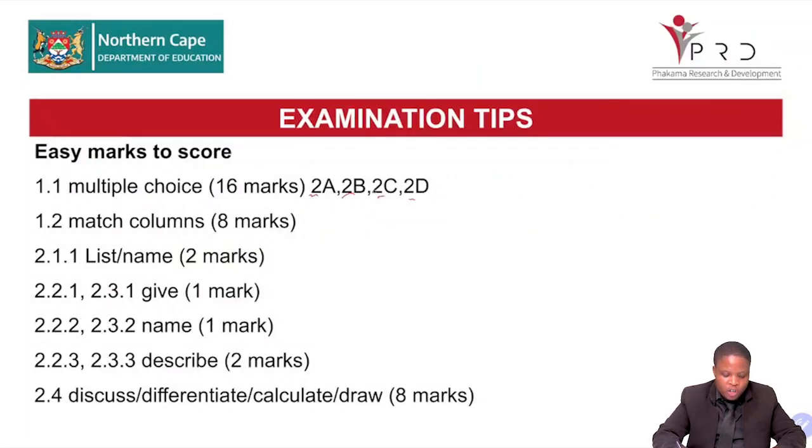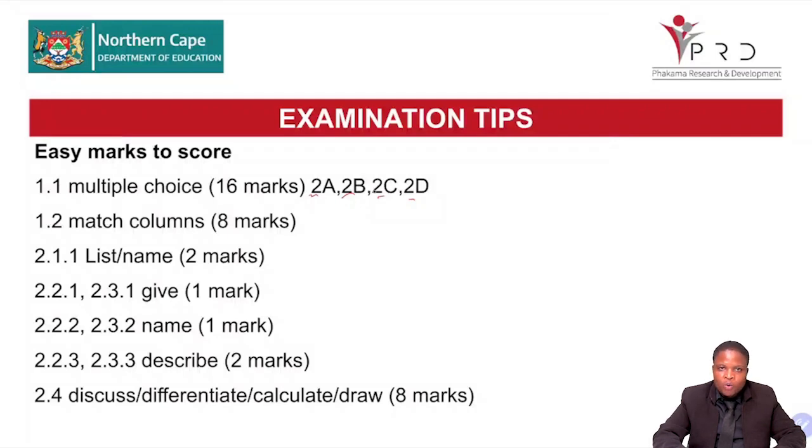Then you have matching of columns. For you to save time, you must start with column B, read the description, then go find the terminology. So you can score easy marks there as well. You can score easy marks on 2.1.1, where they're asking you to list, to name.